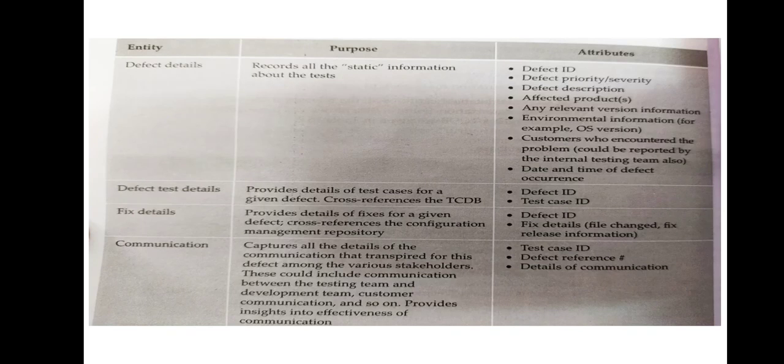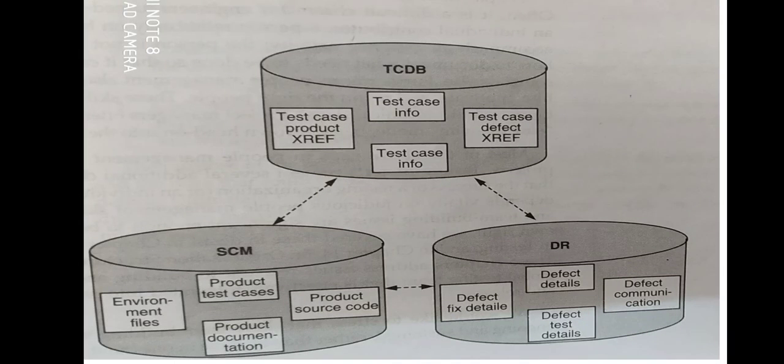You have seen in the last slide, last diagram, TCDB is in tabular form. So here we can represent all these things by a relationship, and this relationship is going to represent basically three things, that is SCM, AR and TCDB. You know about SCM, it is also called CM, configuration management. You have learned about this in the last class, in software engineering, your subject. So we have to make a synchronization between all. So this is your test infrastructure management.